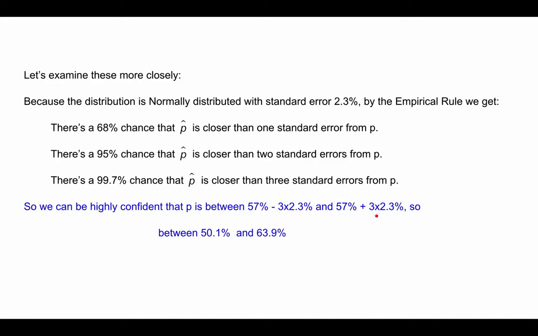If you actually simplify these equations, you get that p is probably between 50.1% and 63.9%. In fact, we're 99.7% sure of this, or highly confident. So from the empirical rule and our knowledge about standard deviation and p hat and p and all these concepts, you can make this deduction.